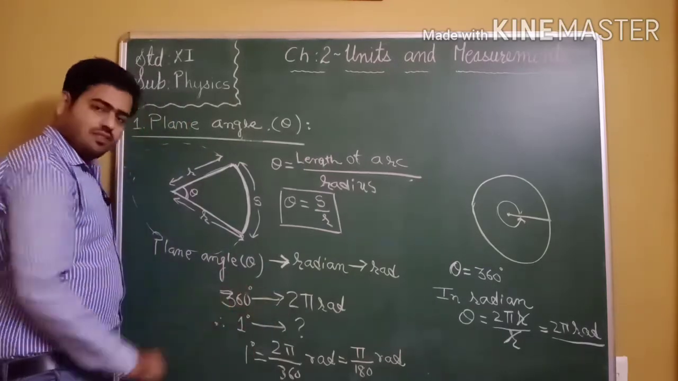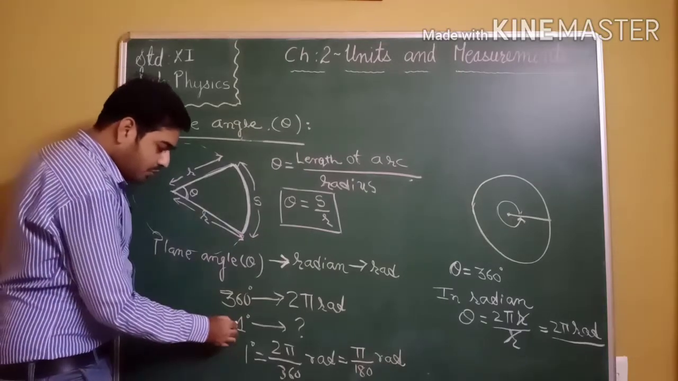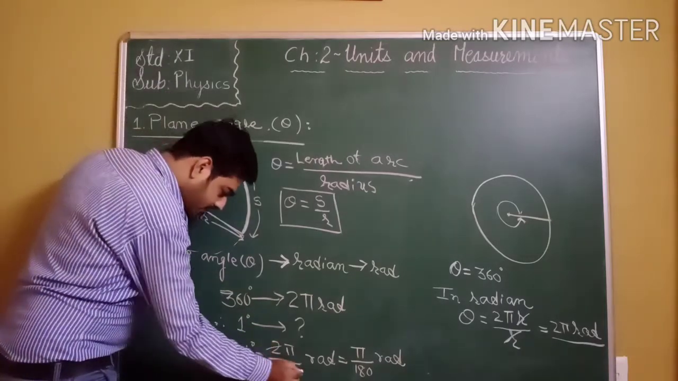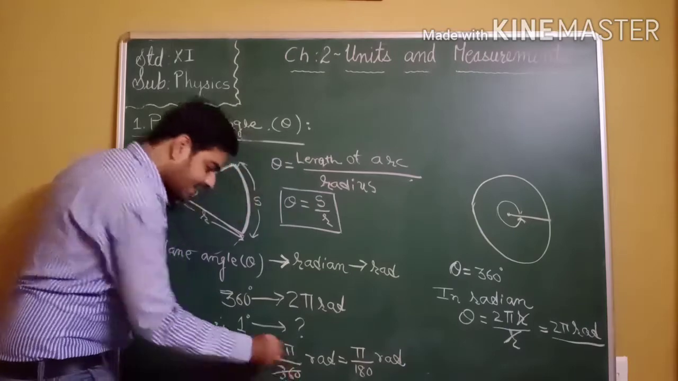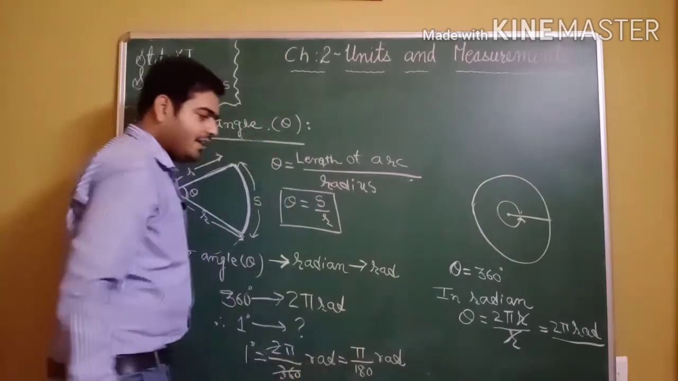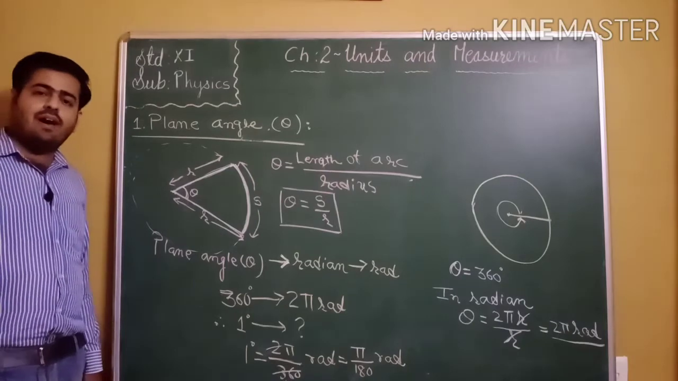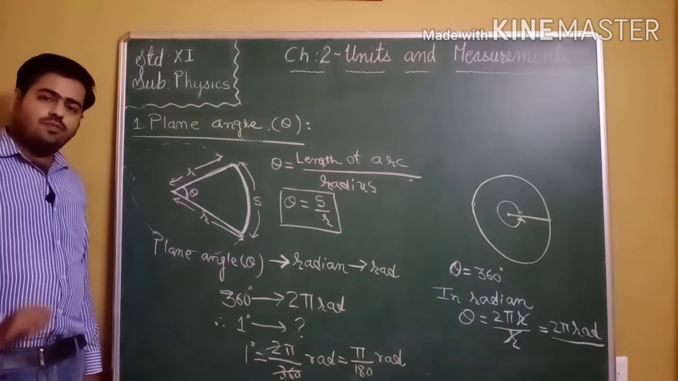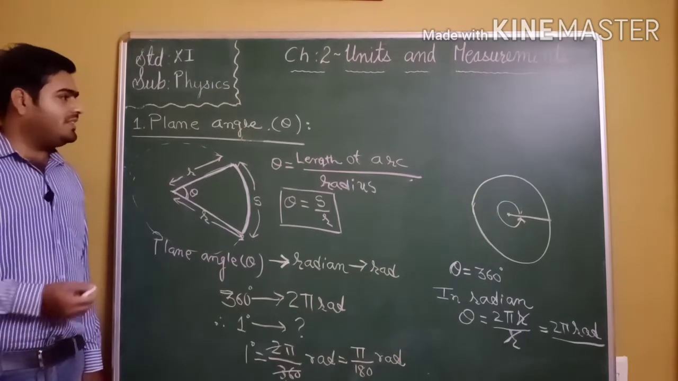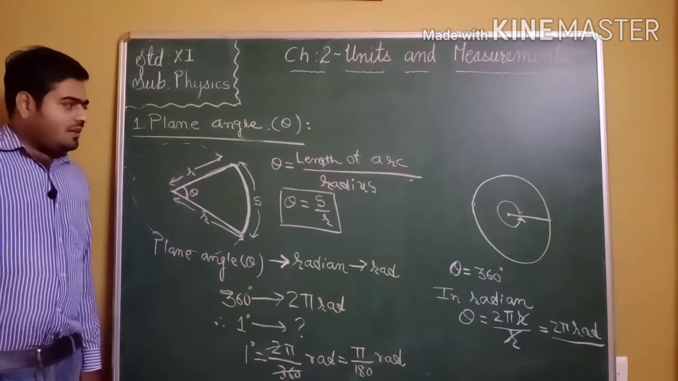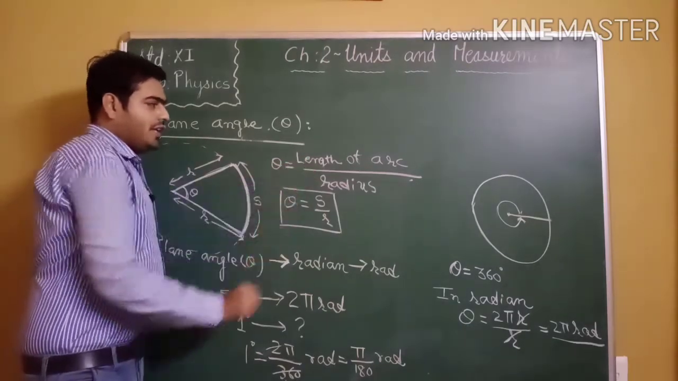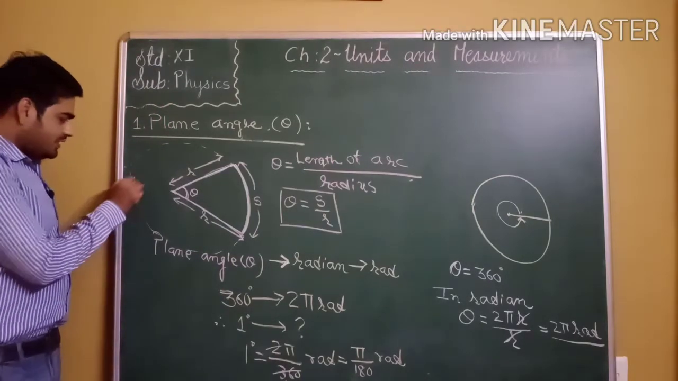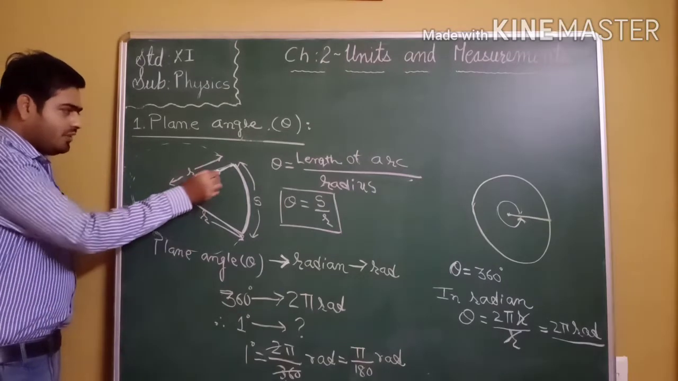So 1 degree is equal to what? 1 degree is equal to 2 pi upon 360 radian. 2 times 180 is 360, so it can be written as pi upon 180 radian. So 1 degree is equal to pi by 180 radian. This way we can convert degree into radian or radian into degree. So this is plane angle theta. Please remember this formula: plane angle theta is equal to length of arc upon radius. This is an important formula because we are going to use it later on in theory.